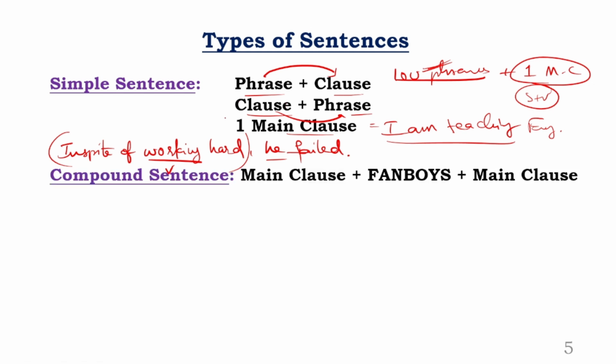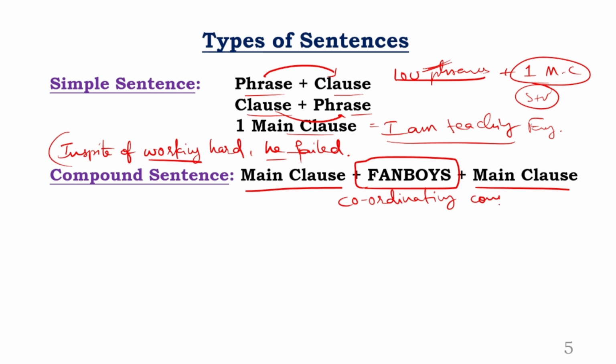Okay. Next, coming to the compound sentence. Look at the compound sentence very carefully. A compound sentence is a combination of two main clauses, that means two independent clauses, with the combination of fanboys. You know what fanboys is? Fanboys is nothing but the coordinating conjunctions. Let me elaborate them for you.